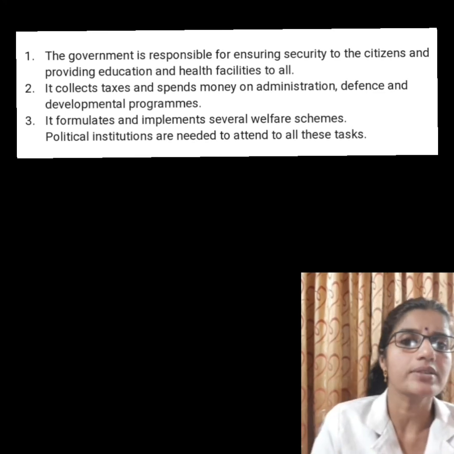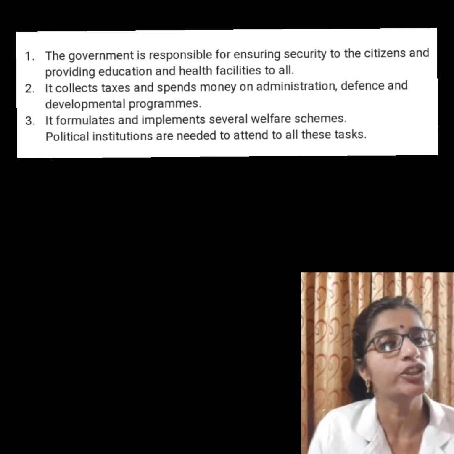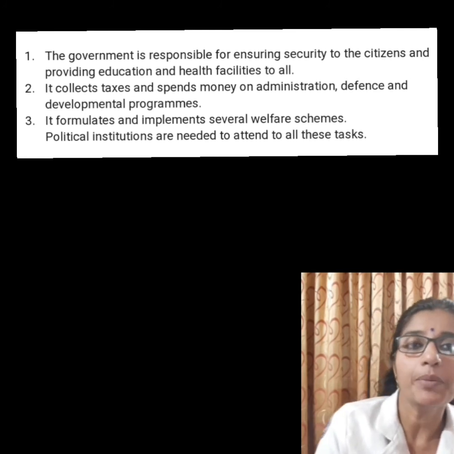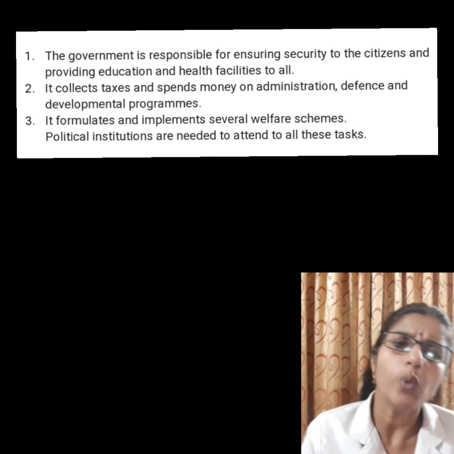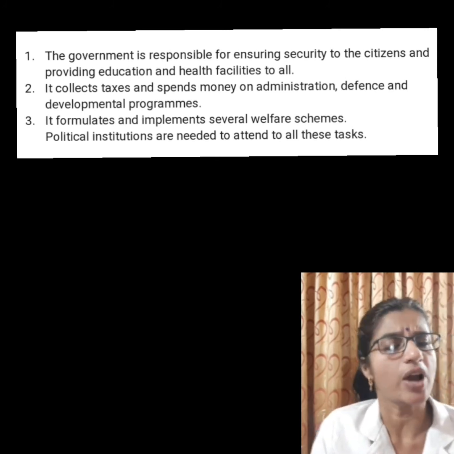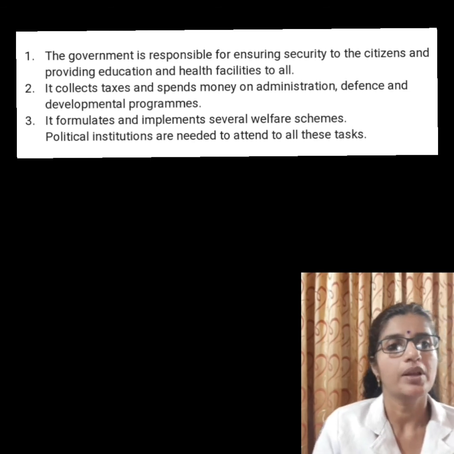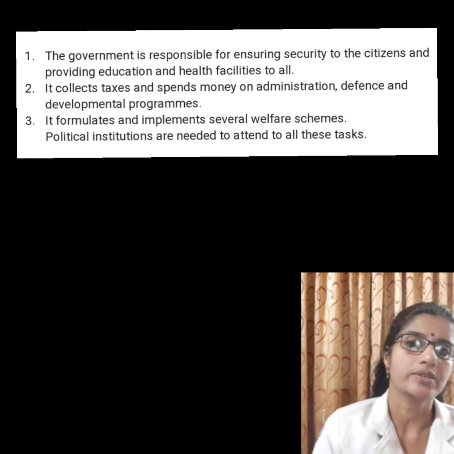It collects taxes and spends money on administration, defense, and developmental programs. It formulates and implements several welfare schemes. So, to attend to all these tasks, several arrangements are made. Such arrangements are called institutions.